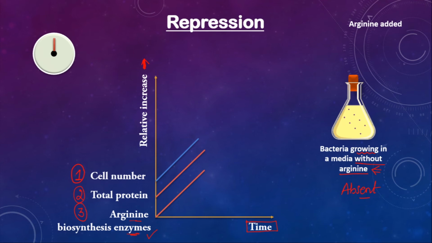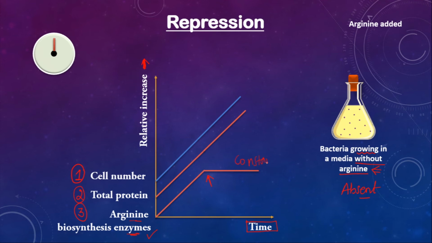So let's do it. So timer has started, bacteria is also growing. Stop. Now you can see there is a different pattern in the graph obtained. Cell number keeps on increasing even after you add arginine. Similarly, total proteins is also increasing. But you can see here that the concentration of arginine biosynthesis enzyme went to a constant state.